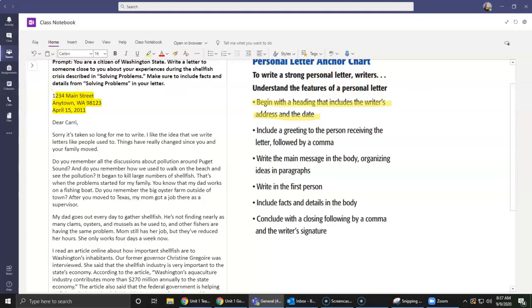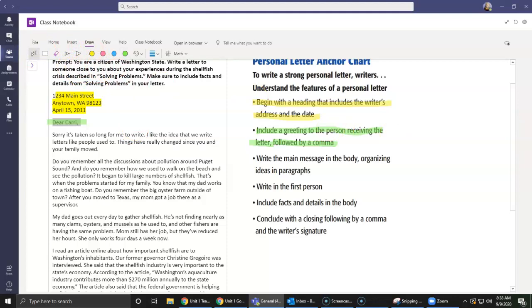Now our next part is a greeting with the recipient's name. So our greeting is what? Our greeting is this part. Normally they start out with dear, so it's not that difficult, but just to make sure, we're going to highlight it in green so we don't forget it. Include a greeting to the person receiving the letter, so that's who it's to, followed by a comma. So that comma is an important part. It separates this letter from the rest of it. So now let's go to our next part.